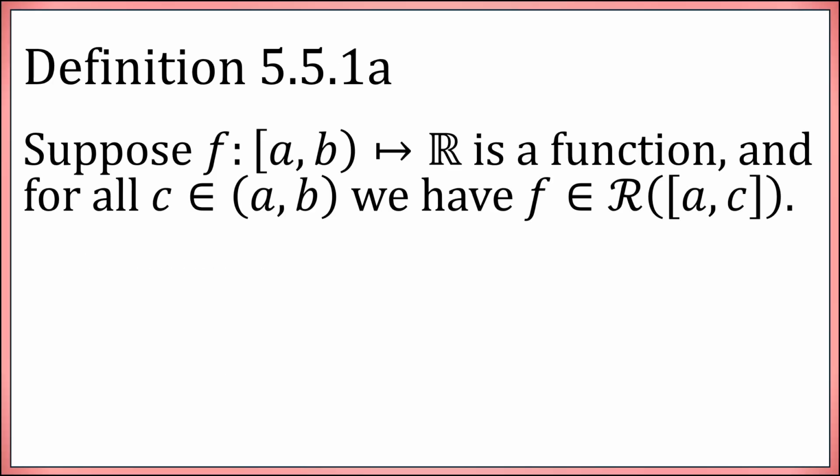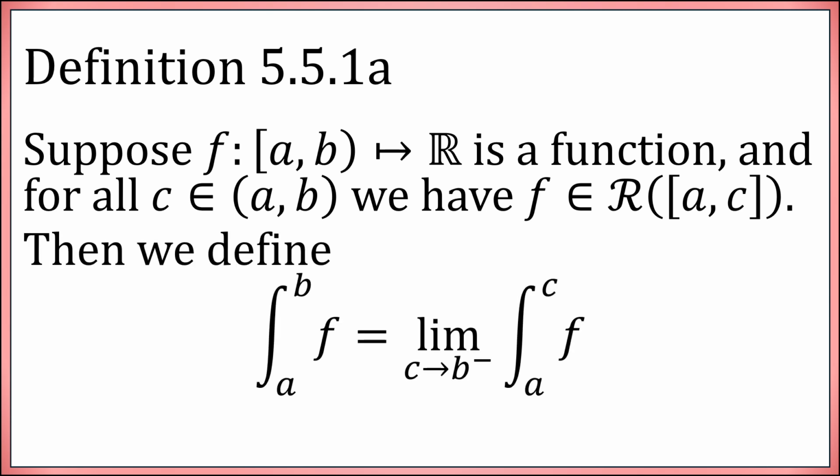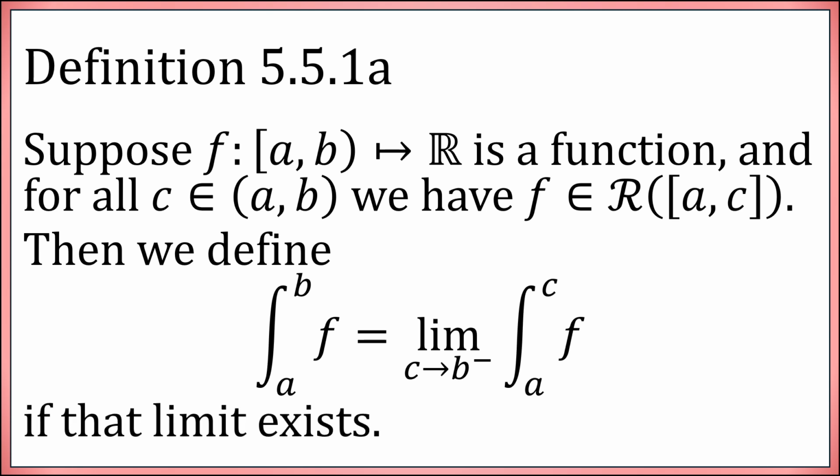So here is our first definition. Suppose you have a function f on the interval a to b, which is closed on the end a but open at b. And for all c in between, f is Riemann integrable on the interval from a to c, including both endpoints. Then we define the integral from a to b of f to be the limit as c approaches b from below of the integral from a to c. In other words, provided that the function can be integrated from a to any stopping point up to b, but not necessarily including it, you simply take a limit of that process and define that to be the integral from a to b. If that limit exists, of course.